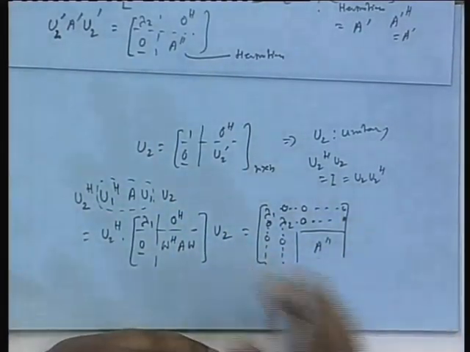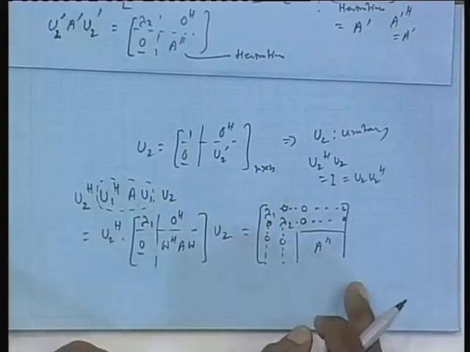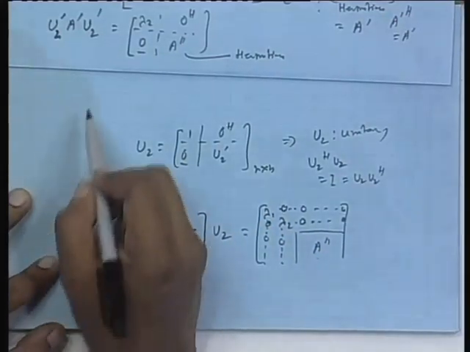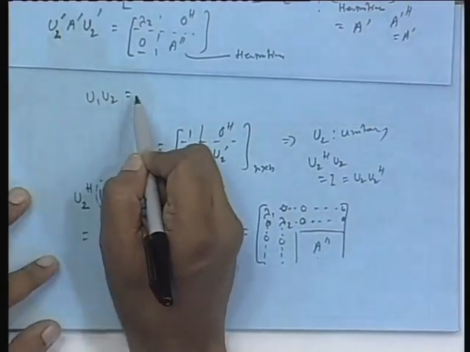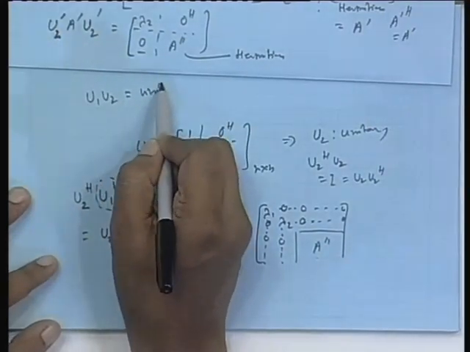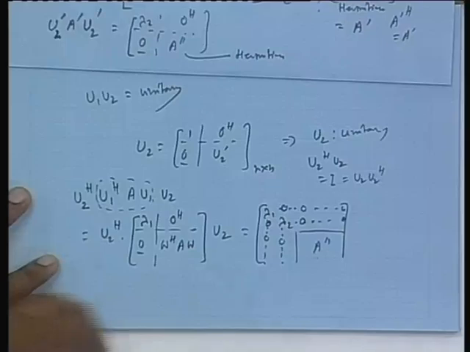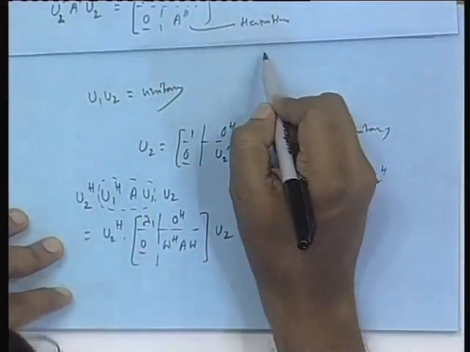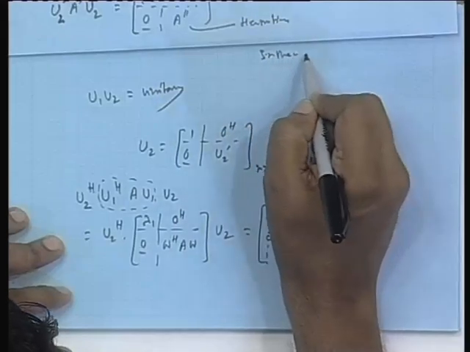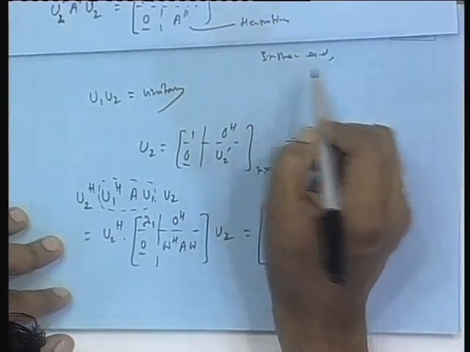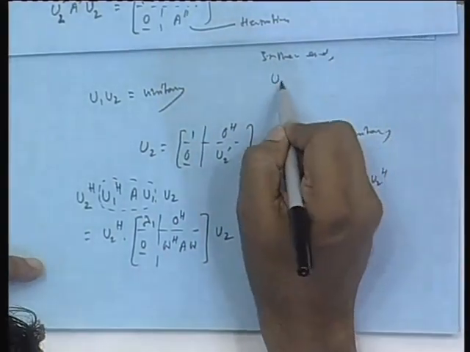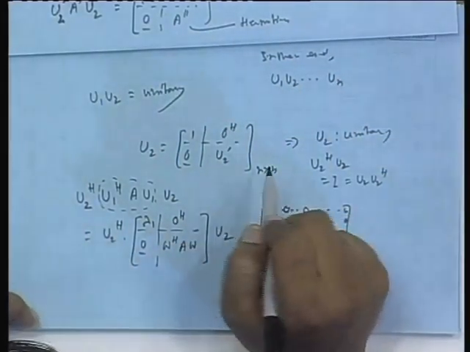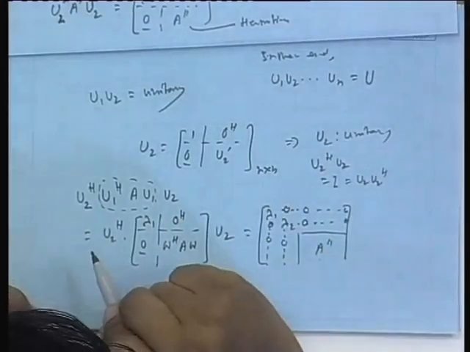So, by going progressively, doing it again and again and again, the entire matrix gets diagonal, and remember I get u 1 u 2 here, this is a unitary matrix, because the product of two unitary matrices makes it a unitary matrix. So, in general I will get in the end a product u 1, u 2, dot dot dot up to u n. Okay, n number of unitary matrices. This product you can call U.